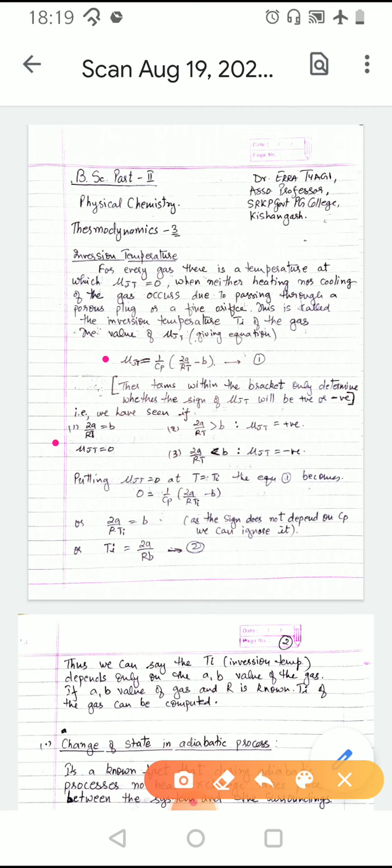So we see that if the value of 2a upon RT is equal to b, then mu JT is equal to 0. If the value of 2a upon RT is greater than b, mu JT is positive, and if the value of 2a upon RT is less than b, mu JT is negative.